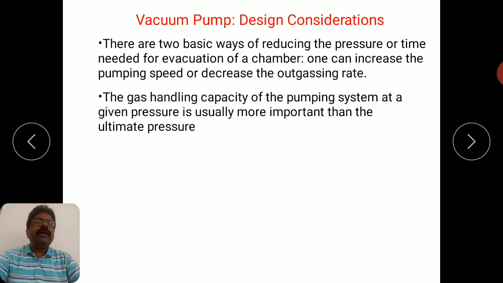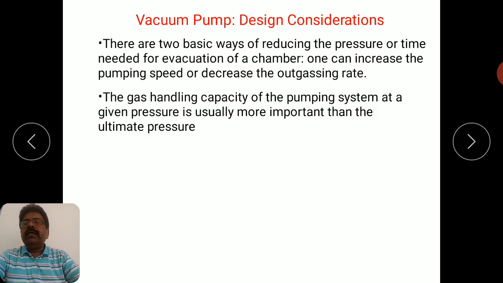Now the gas handling capacity of a pumping system at a given pressure is usually more important than the ultimate pressure. See now, this is another important issue. What ultimate pressure can you achieve in the given vacuum system? Equally important is the gas handling capacity of the pumping system at a given pressure.